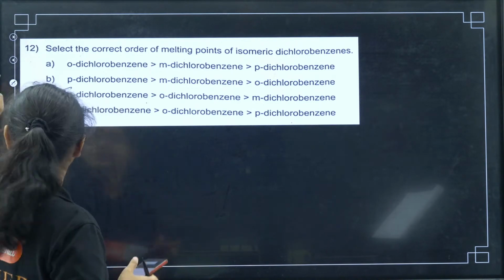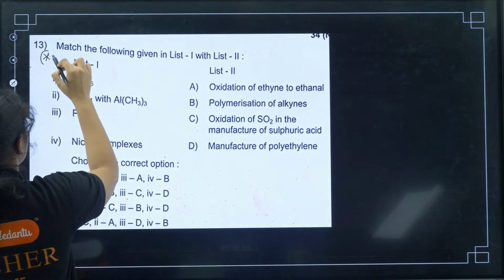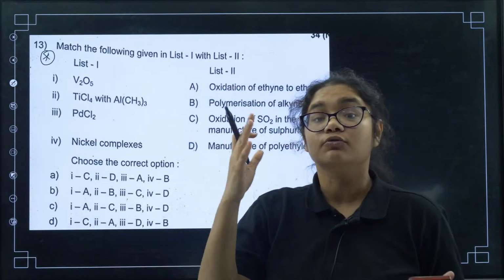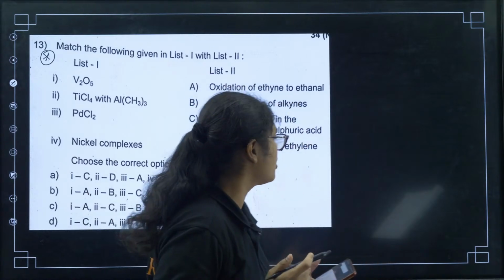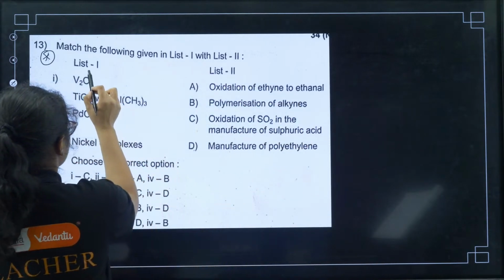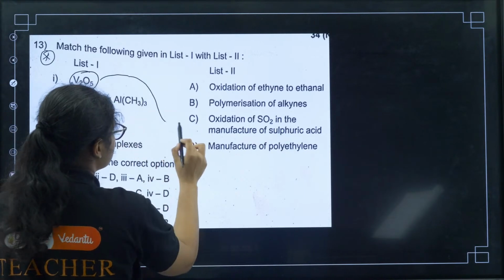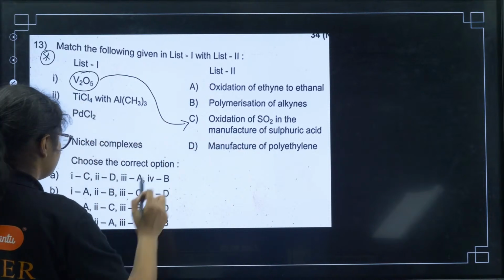Yes. Next, question number 13. This is also, I feel, a bit tricky question. You should know the applications. I have told you again and again to focus on the applications of coordination compounds and d and f block. So here V2O5, I have given you the example also. It is used in the oxidation of SO2. So A has to be C, right?